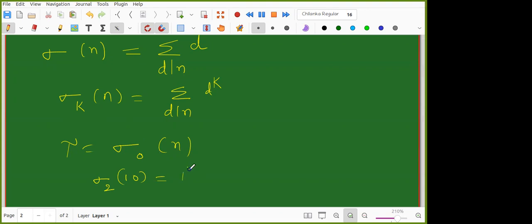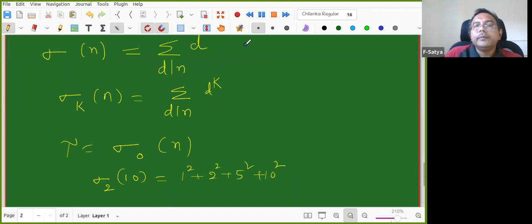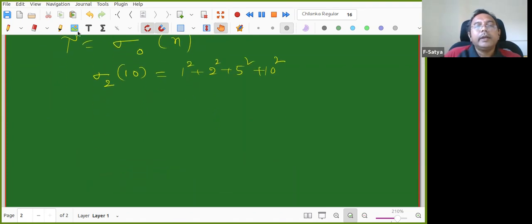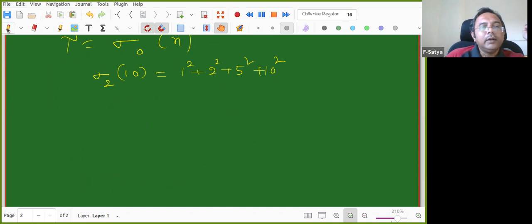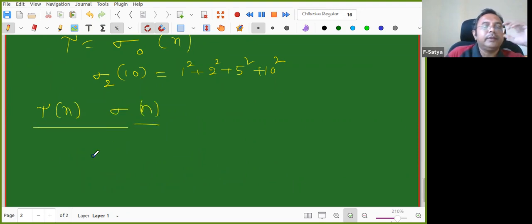1 square plus 2 square plus 5 square plus 10 square. Very good. Thank you. So again, if your number is p power k, it is easy to compute also. Not much complicated. So this function is clear to you. Till now we have done two functions, tau of n and sigma of n. So we discussed these two functions, right?